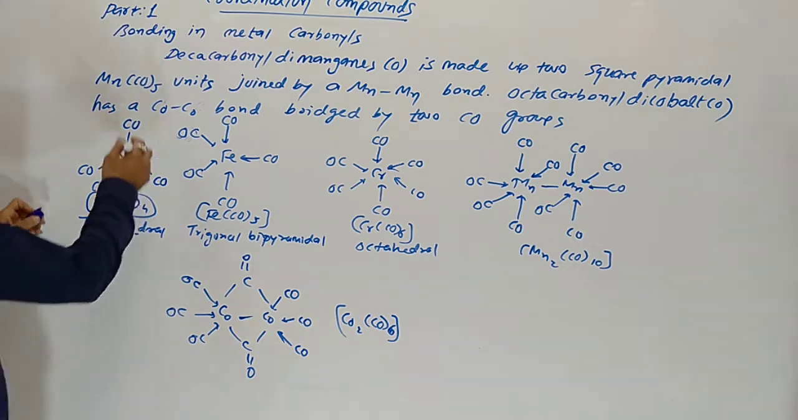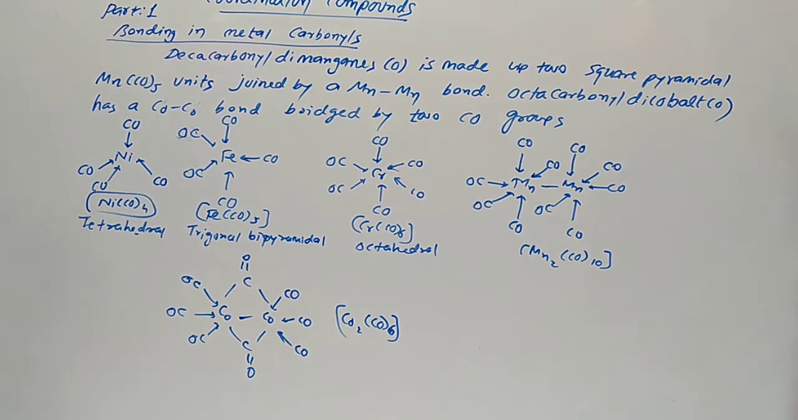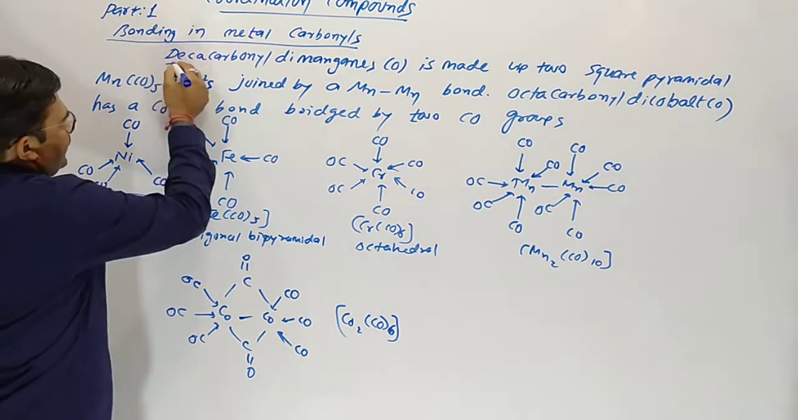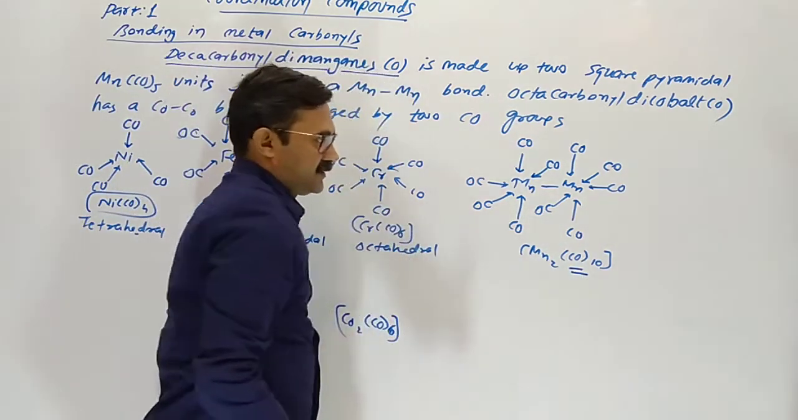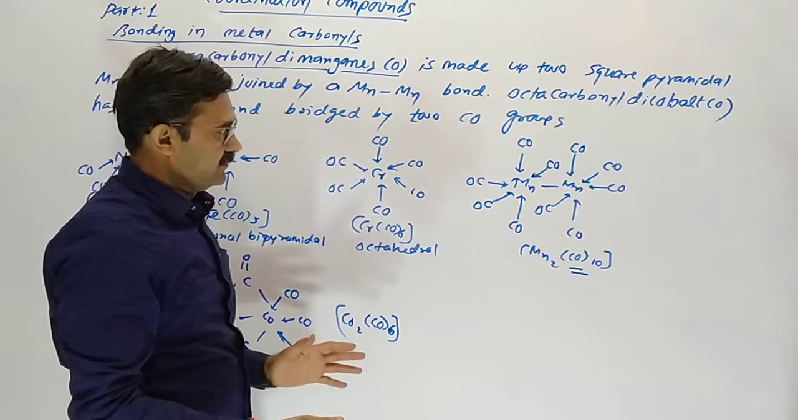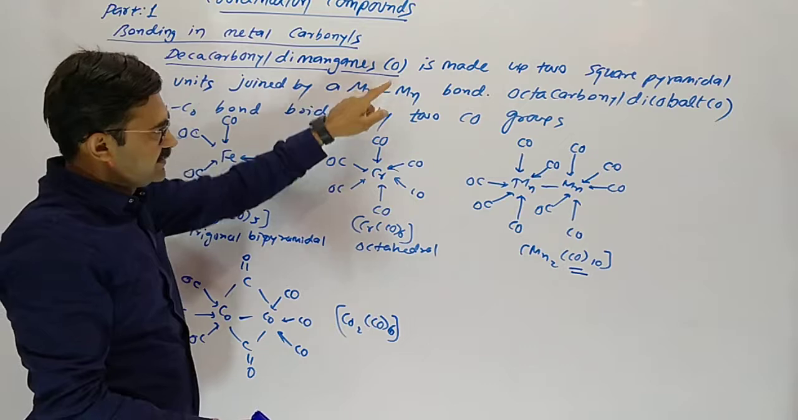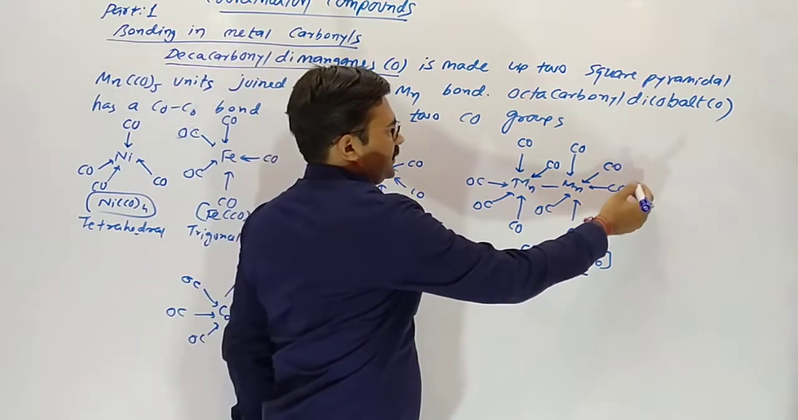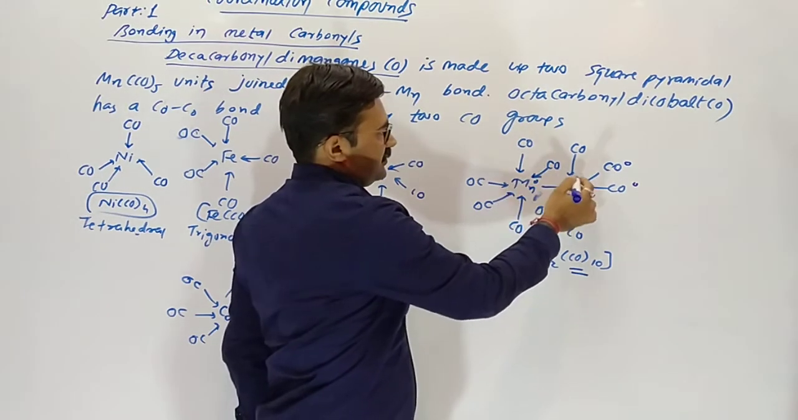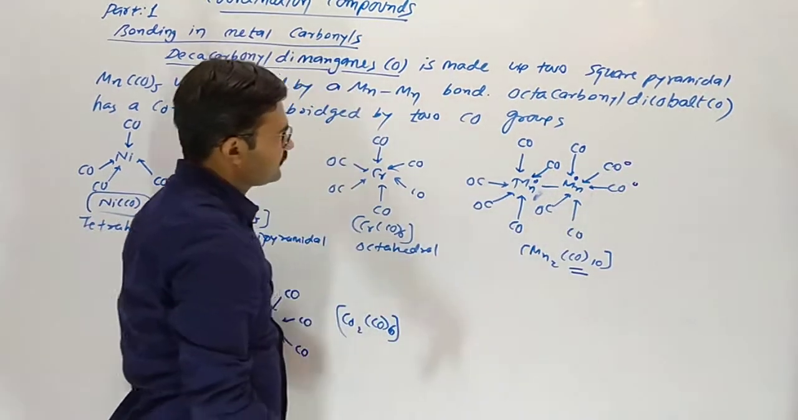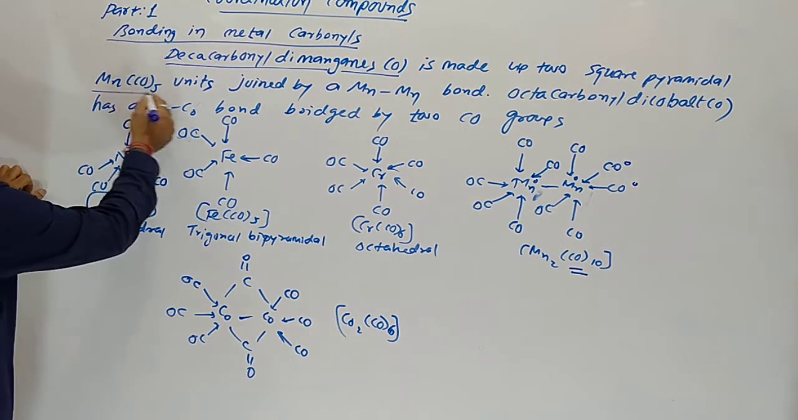Today we continue with our question, bonding in metal carbonyls. Decacarbonyl dimanganese(0). This one has 10 carbonyls and 2 manganese. Why 0? Actually, carbonyl is neutral, so manganese is also neutral by charge. The oxidation number here is 0. It is made up of 2 square pyramidal MnCO5 units.